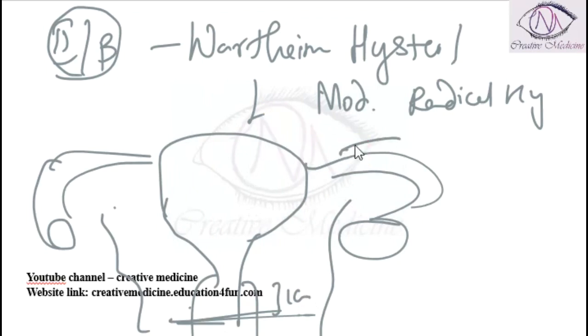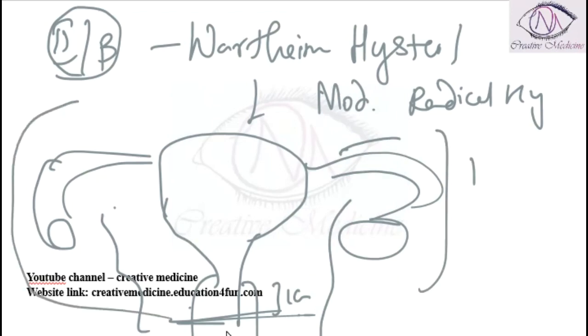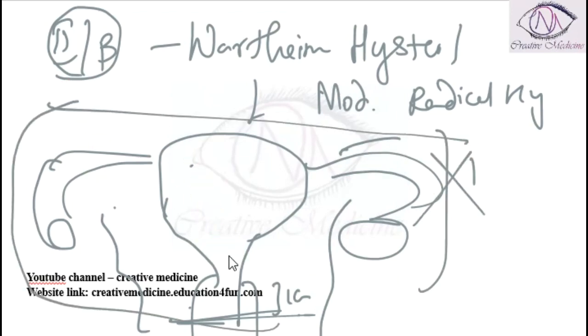So all this is type 2 or type B Wertheim's hysterectomy, where we remove the uterus, cervix, both ovaries and the tubes, 1 centimeter of the vagina, the medial half of the cardinal and uterosacral ligament, and a part of the uterine artery.